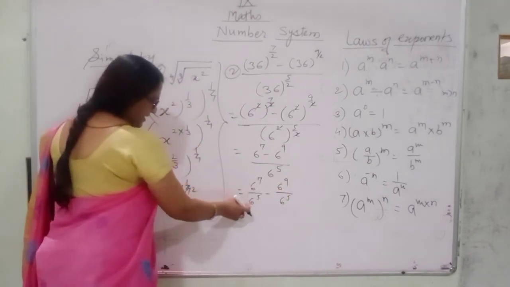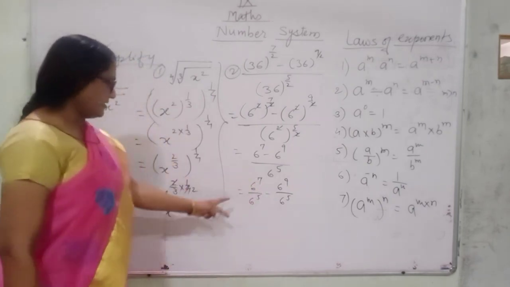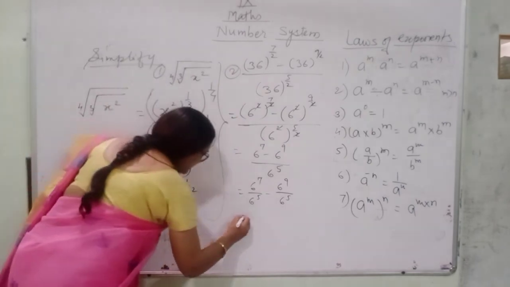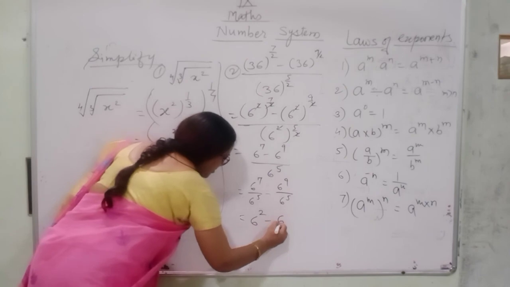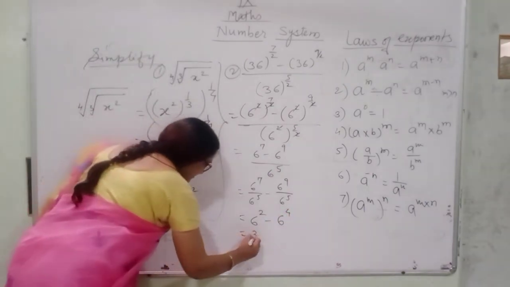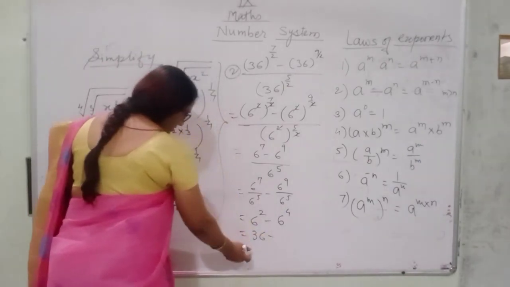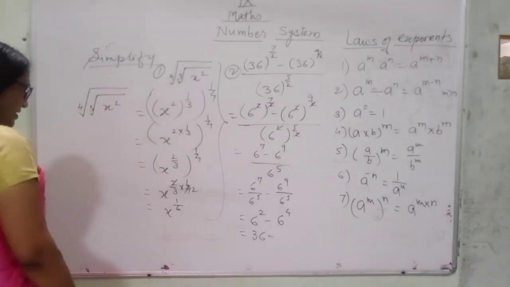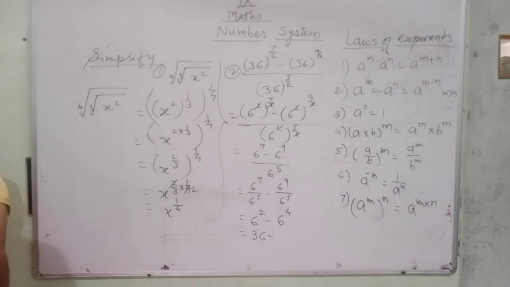If base is same and division is there, then you can take the subtraction of the powers. Is equal to 6 square minus 6 raised to the power 4. Now you can convert this into numbers. 6 square means 36 minus 6 raised to the power 4. Find out the value and write the answer here. Okay, like this you can solve the next examples. Okay, what is the next answer?